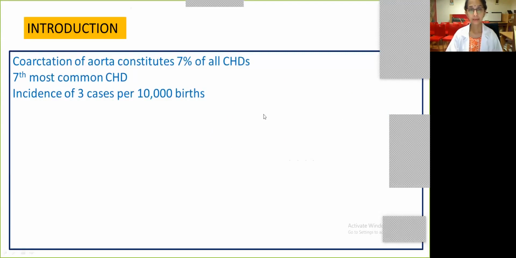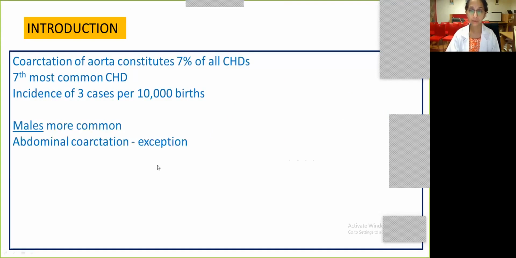The incidence is up to 3 cases per 10,000 births, where it is considered to be more common in males. This is especially important for neonatal or infantile coarct. However, in adolescents, where abdominal coarctation is a little more common, it's more common in females than in males.